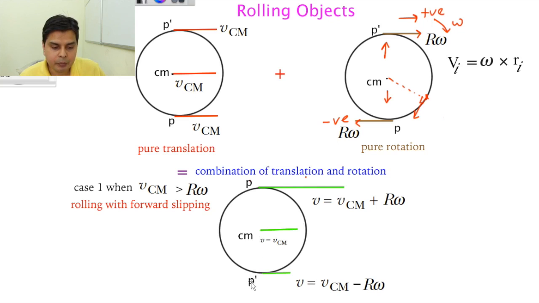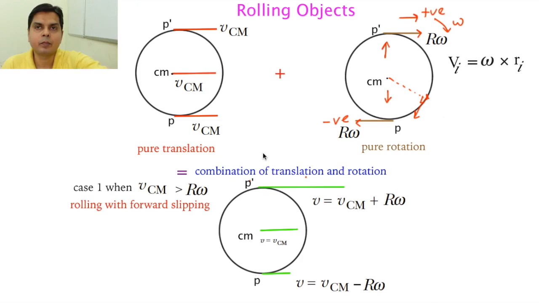Now this particle P prime will be VCM minus R omega. If your VCM is greater than R omega, this will be a positive quantity, so this velocity will be in this direction. This is called rolling with forward slipping. The point of contact P has velocity VCM minus R omega. When VCM is greater than R omega, this is rolling with forward slipping because this point has a velocity in the forward direction. So actually this point is slipping forward.